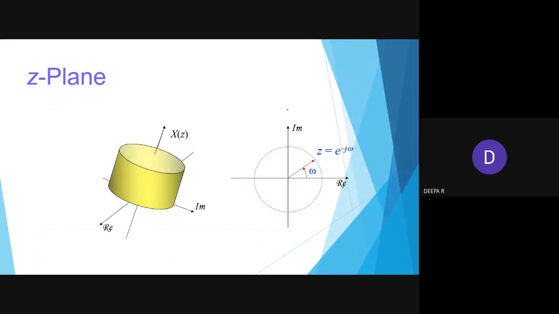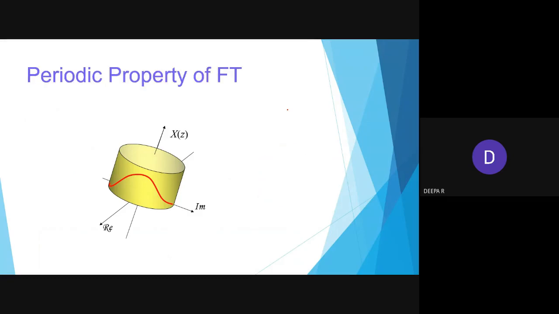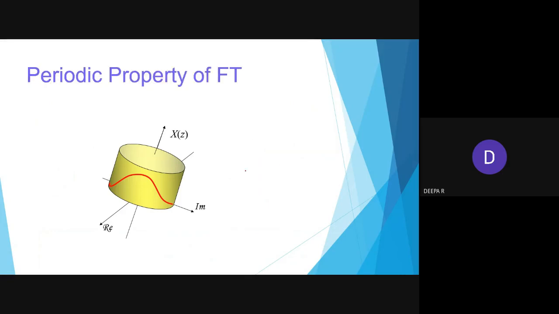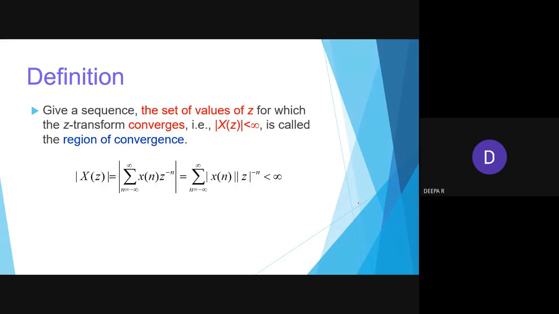Considering this as the z plane, you have a real and an imaginary axis, and you have applied a waveform. Then, following the same concept, z equal to e power j omega traces a circle. The same periodic property: periodic means one cycle keeps repeating for the same time period. Then we say that it is a periodic property of the Fourier transform. It obeys the law.